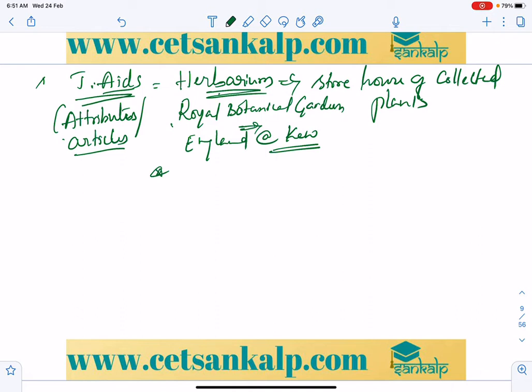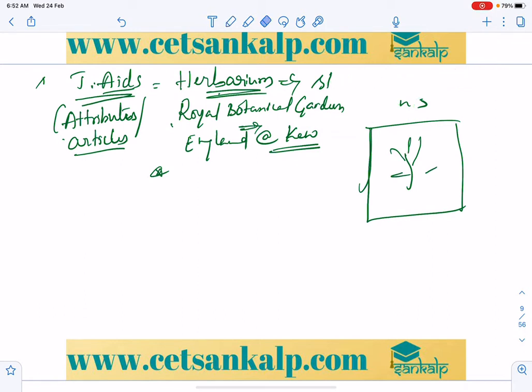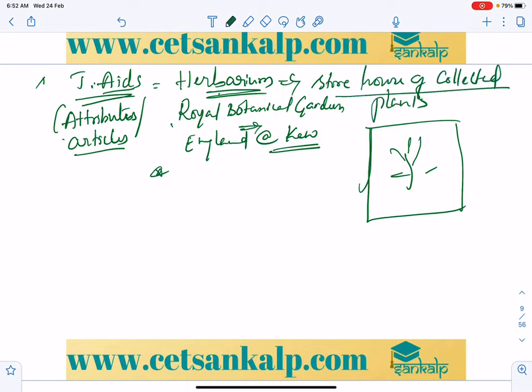A herbarium preserves collected plant specimens.